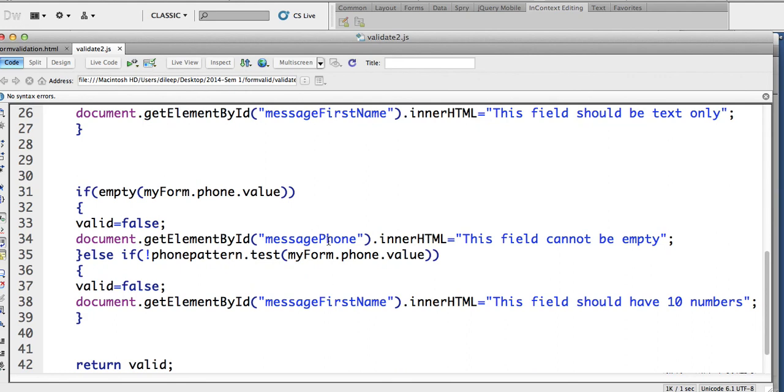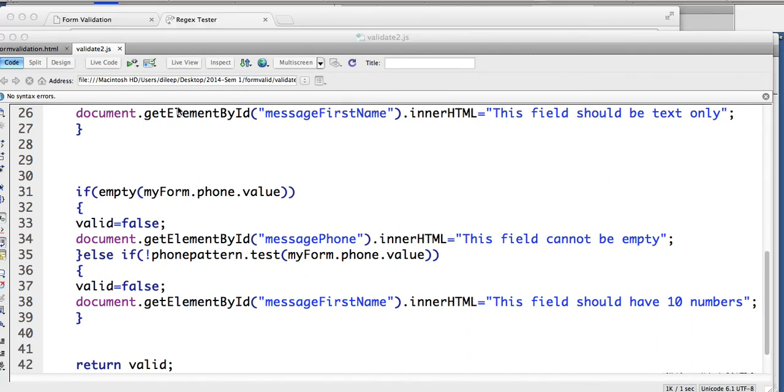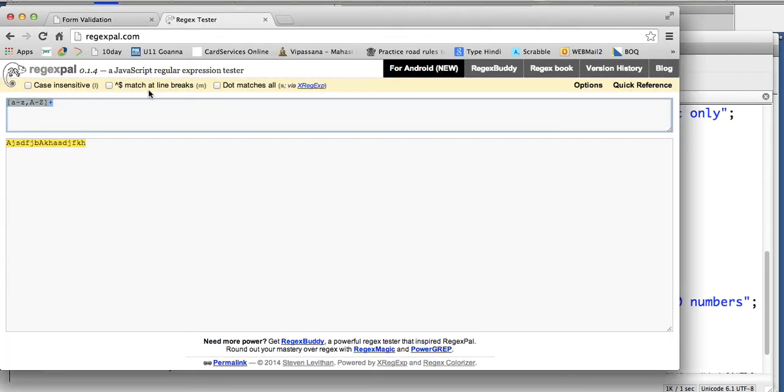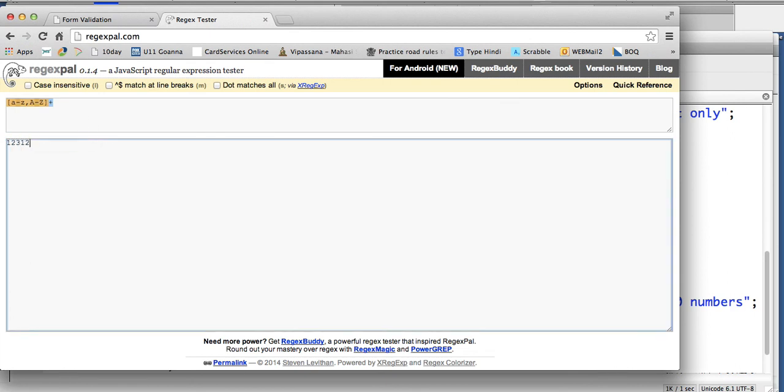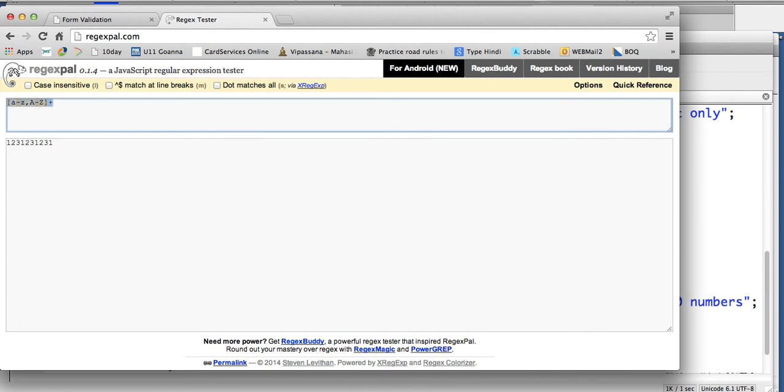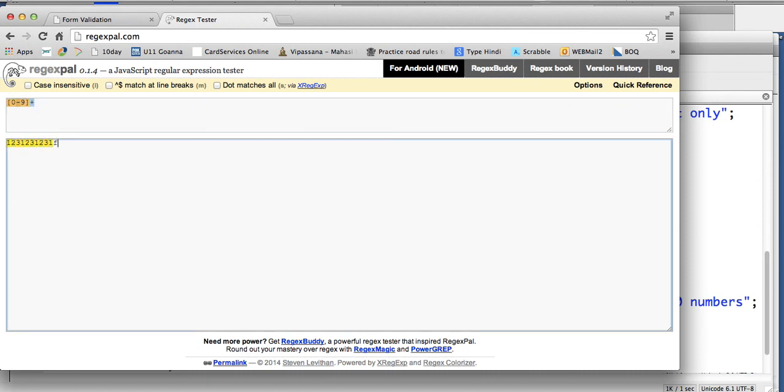That should work for 10, and regexpal says that's the correct way. For example, let me put 10 digits here: 1, 2, 3, 1, 2, 3, 1, 2, 3, 1. That's 10 digits. The regular expression for that should be 0 to 9. If I say plus, the problem is it will allow more digits.